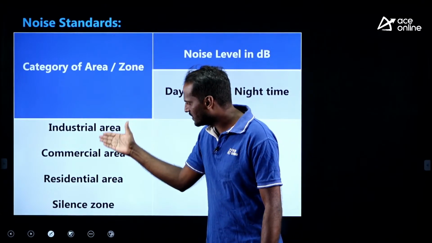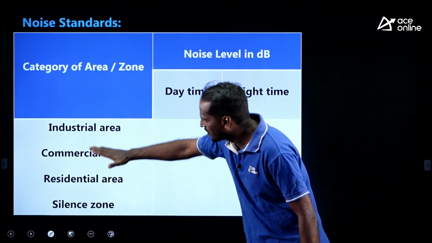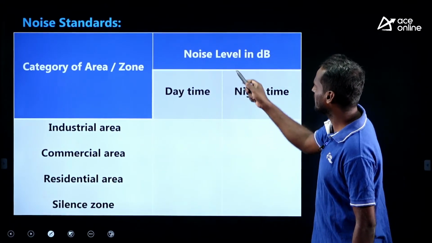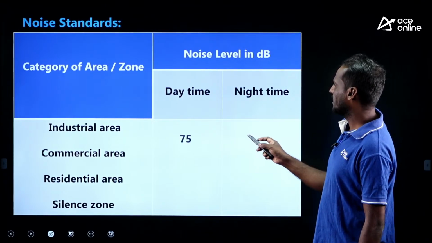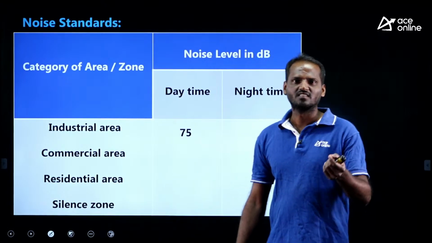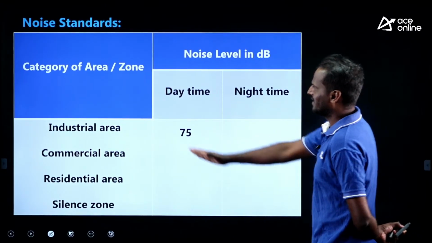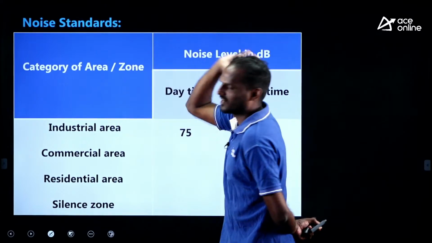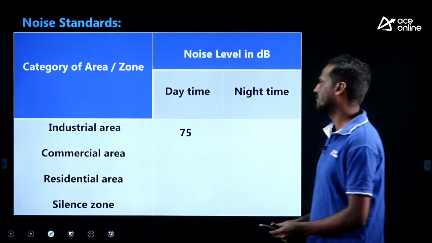This is the daytime, this is the night time. Just remember 75, that is diamond jubilee. If you remember the diamond jubilee and the zones in this order, you can easily frame the table.